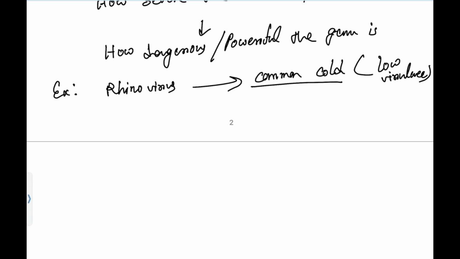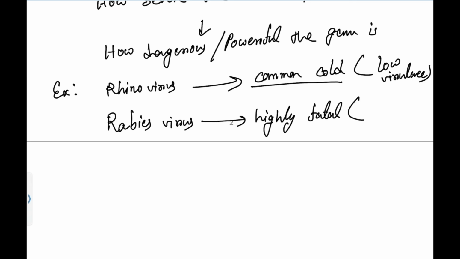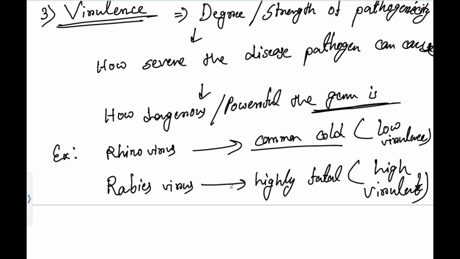But as soon as I take the example of the rabies virus, it is highly fatal, right? If a person is affected with the rabies virus, it is highly fatal. So does it have a high virulent property? Yes, obviously, there is no doubt, highly virulent. So what did we learn from this about any germ or microorganism, that can be a virus, bacteria, parasites,